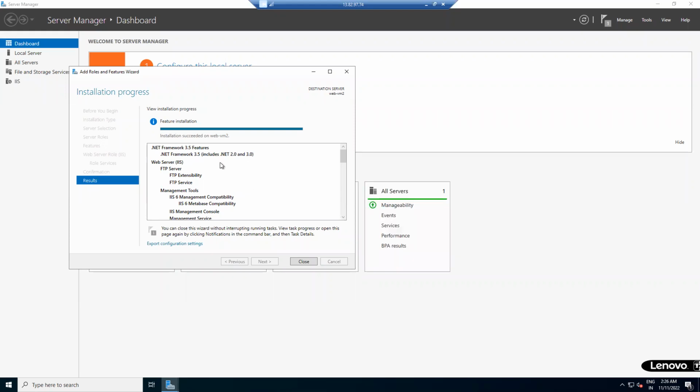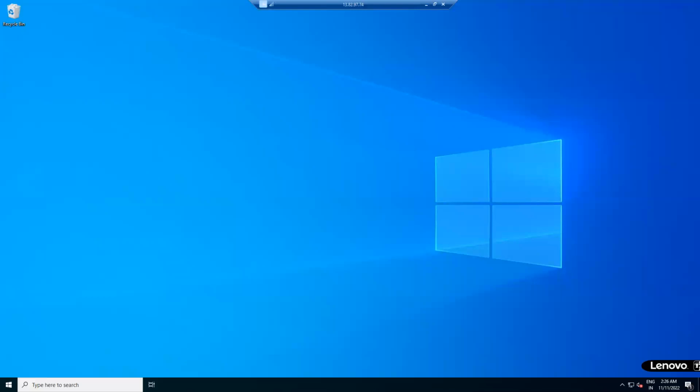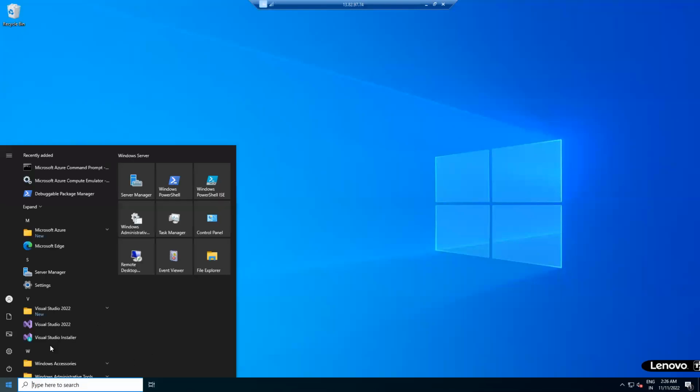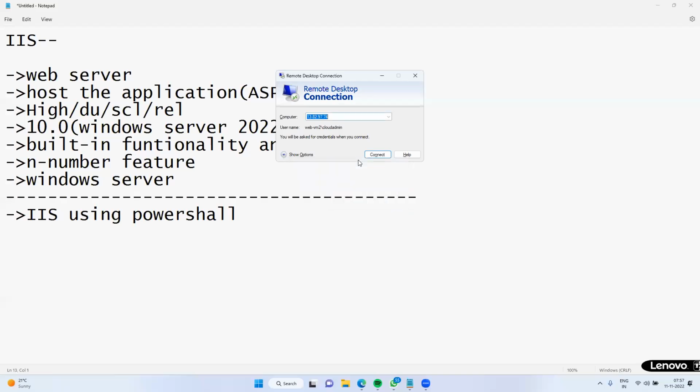See, the installation is completed. Now close it. Once installation is done, try to reboot this VM one time. Just navigate here, start, restart the VM. Okay, connect it back.